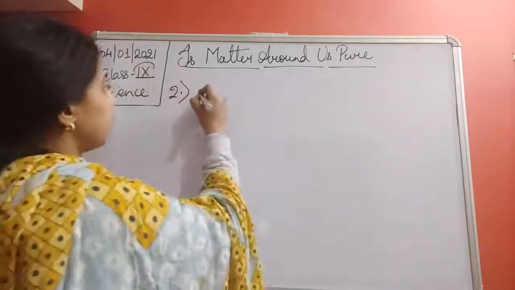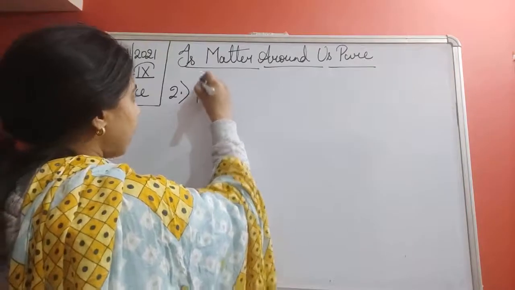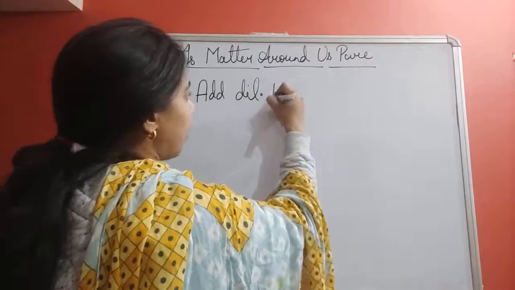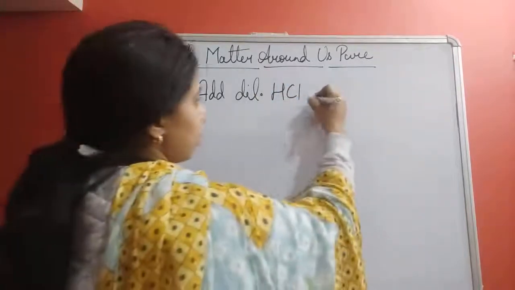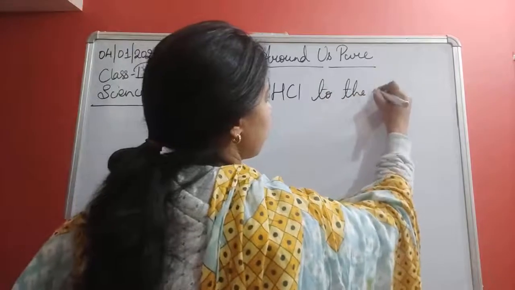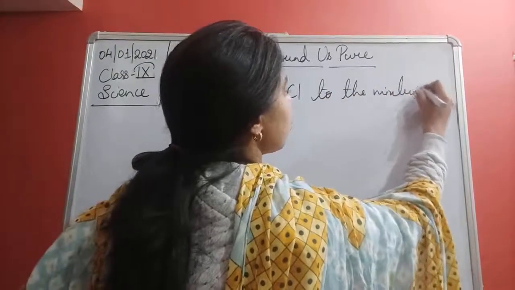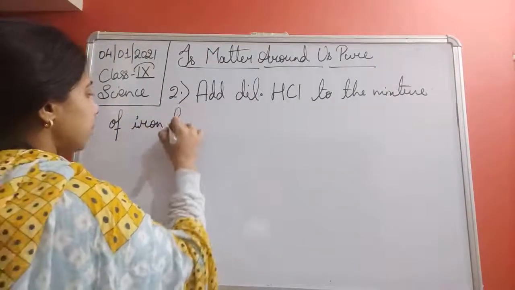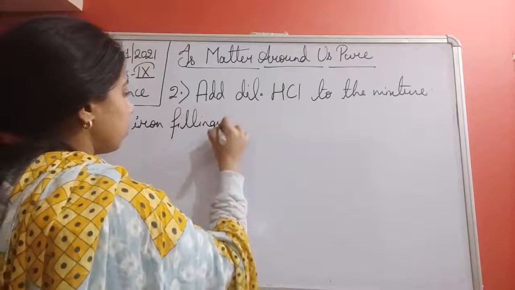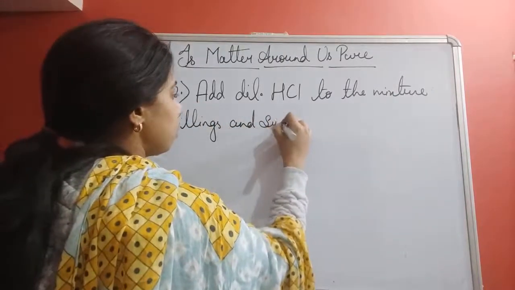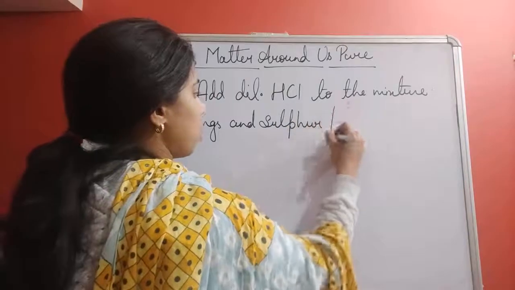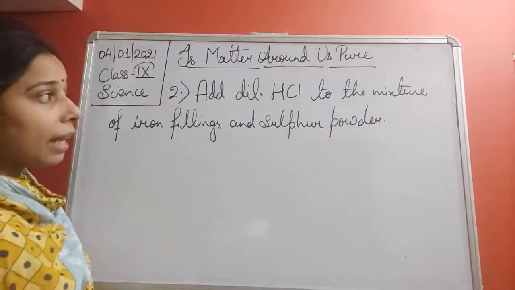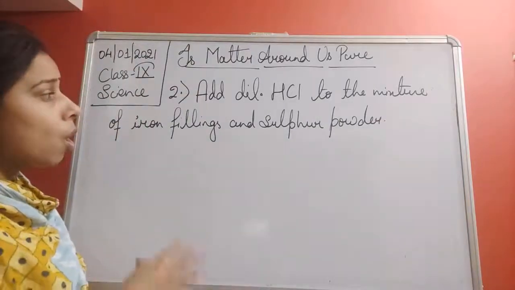So we can write: add dilute hydrochloric acid to the mixture of iron filings and sulfur powder. When you add the dilute hydrochloric acid to the mixture, what will you observe?